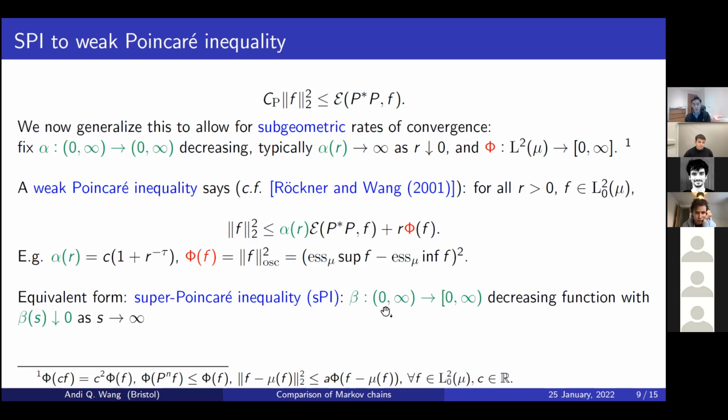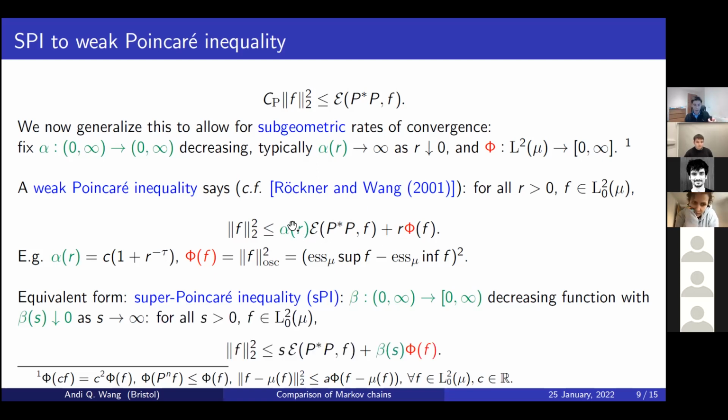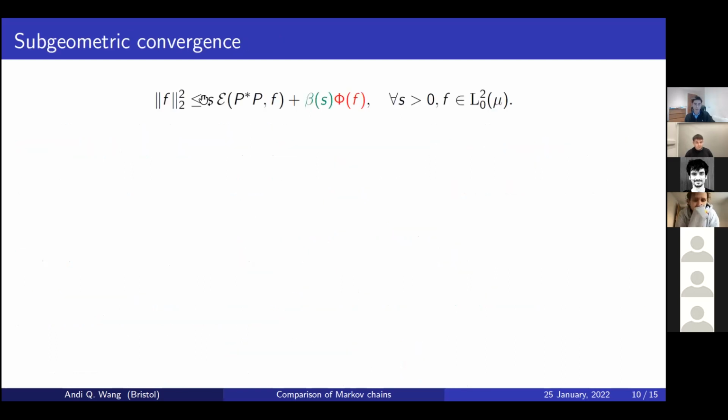It turns out a more convenient form of this weak Poincaré inequality is to reparameterize it by taking essentially alpha inverse. So instead of having alpha of r, we just have s. And so r becomes the inverse of alpha, which we'll call beta of s. But it's completely the same. We'll call this a super-Poincaré inequality. In this case, because we've taken the inverse, this beta is now a decreasing function which goes down to 0 as s goes to infinity. This is the form that we're going to be working with, because it's more convenient.